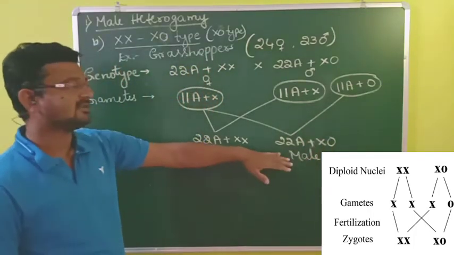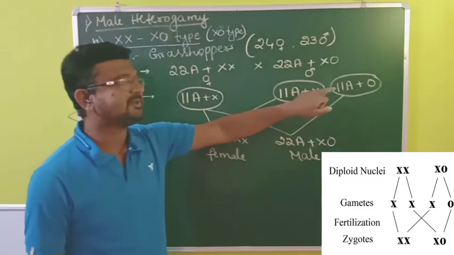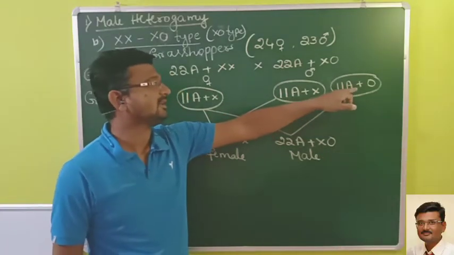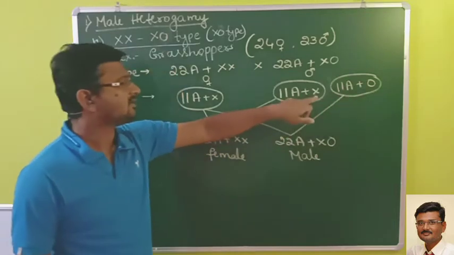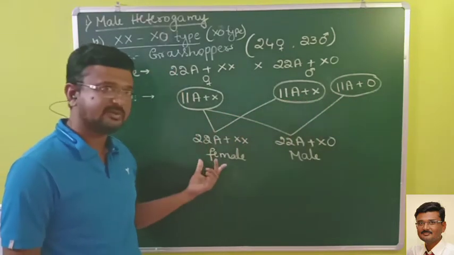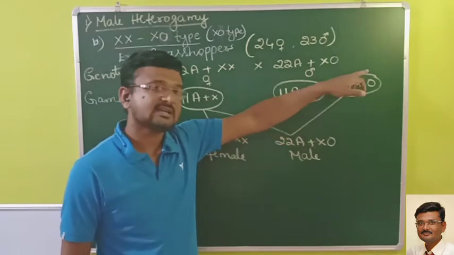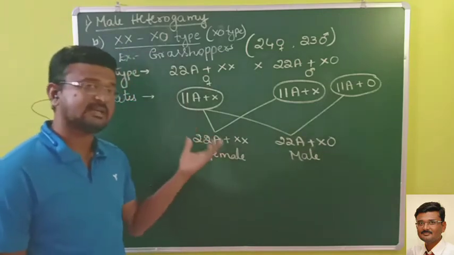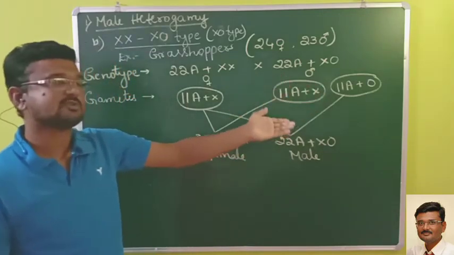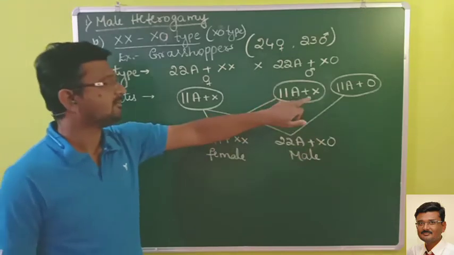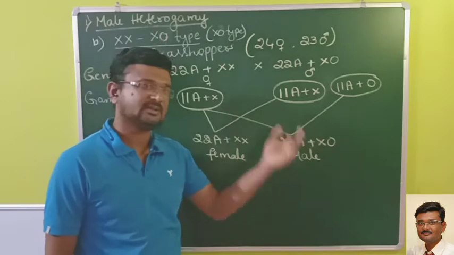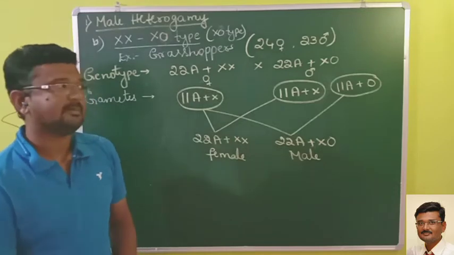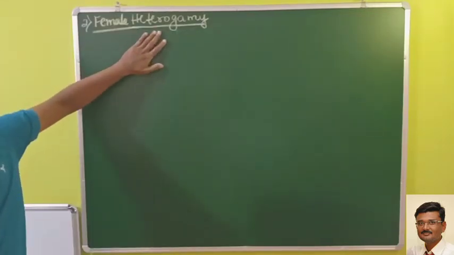And again the sex of the progeny depends upon which sperm fertilizes the ovum, either the sperm carrying X chromosome or the sperm carrying no sex chromosome. So if the sex chromosome carrying sperm fertilizes the ovum, it will be female. If the no sex chromosome carrying sperm fertilizes the ovum, then it will be the male. And here also you can see the first type in humans and the second type in grasshopper. In both, males produce two different types of sperms or gametes, hence it is called male heterogamy. The second type what we will be studying is the female heterogamy.